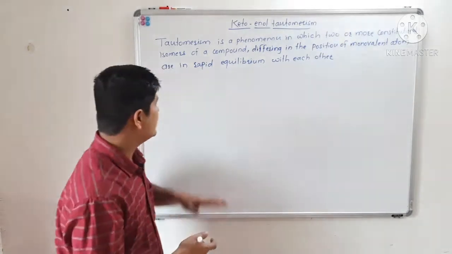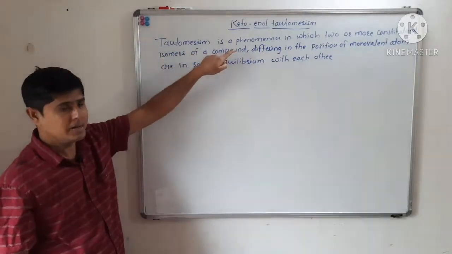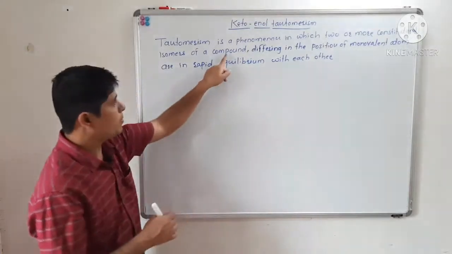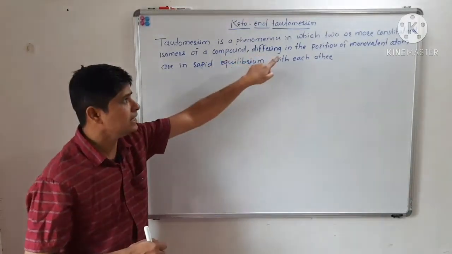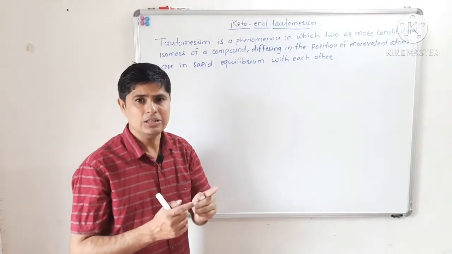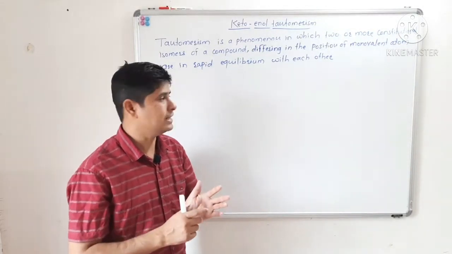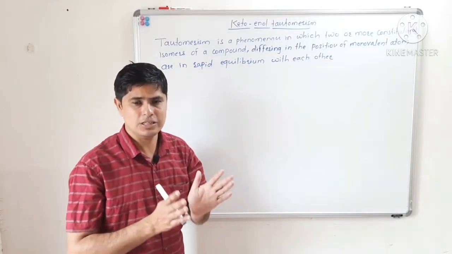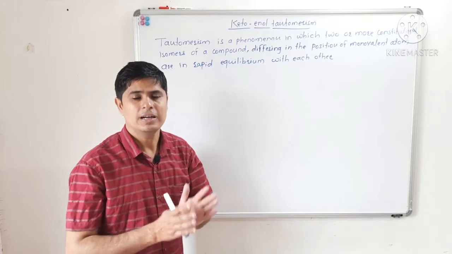So we can say tautomerism is a phenomenon in which two or more constitutional isomers of a compound, differing in the position of a monovalent atom, are in rapid equilibrium with each other. This phenomenon is called tautomerism.